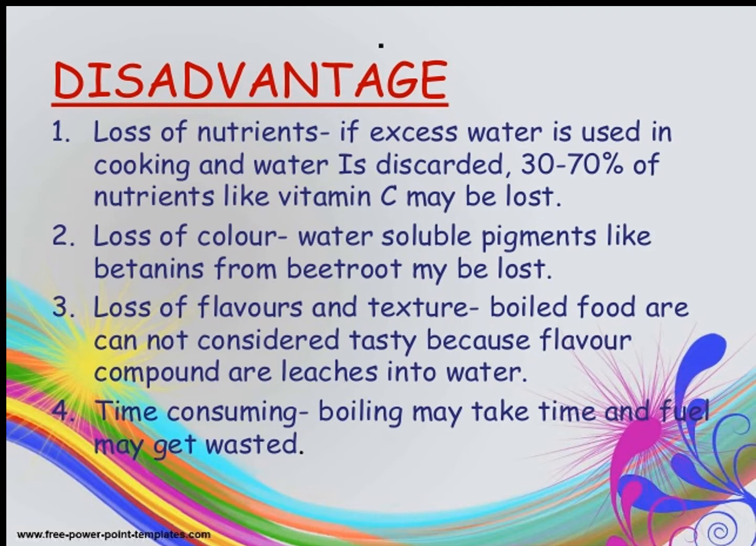Which are those disadvantages? First, the loss of nutrients. If excess water is used in cooking and the water is discarded, 30 to 70% of nutrients like vitamin C may be lost, because vitamin C is the most volatile compound in food items. Then loss of color. Water soluble pigments like betanin from beetroot may be lost because of the presence of water. This betanin dissolves into the water, so it may be lost.